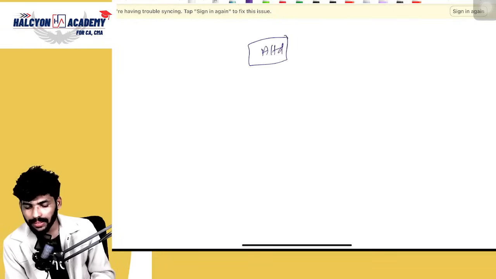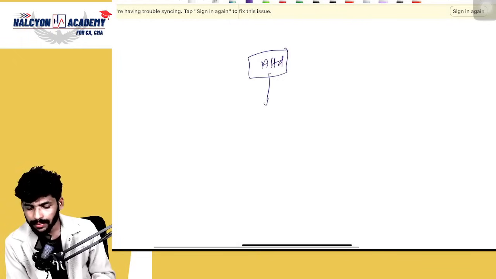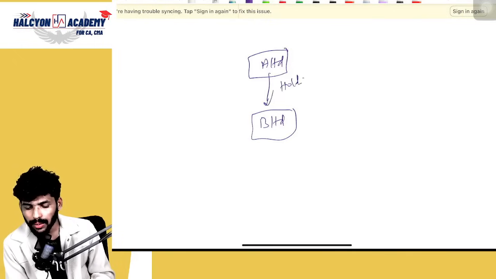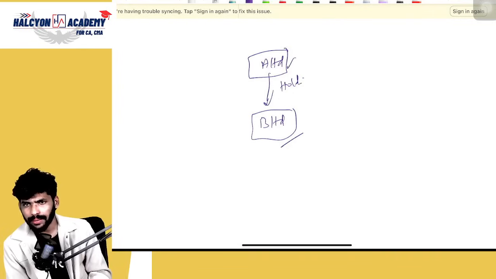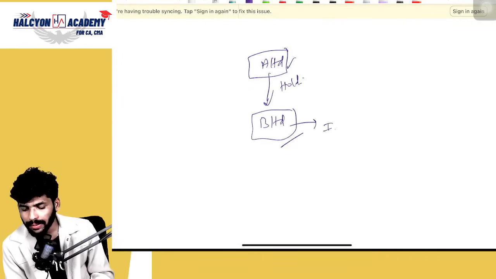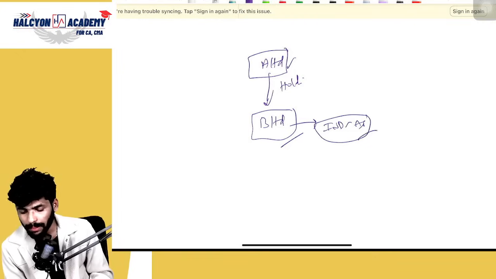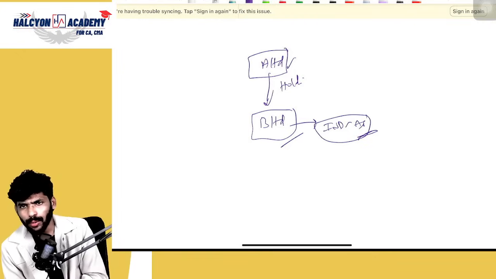Please tell me. This is A Limited. This is B Limited. A Limited is holding B Limited, which means A Limited is the holding company and this is the subsidiary company. Suppose, for example, this is my question I am asking you: Ind AS is applicable to B Limited.